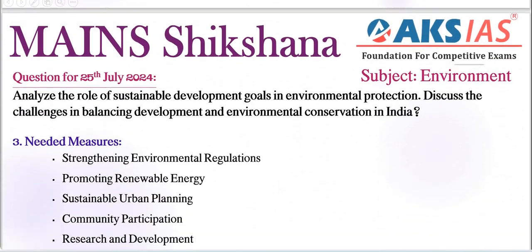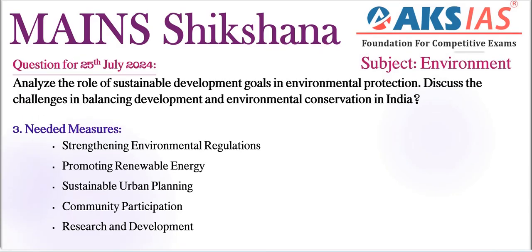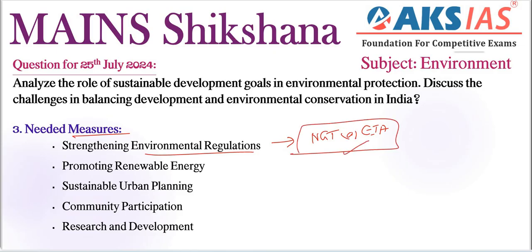So the next part is we need to give some solutions for the particular problems or issues, right? So the needed measures are very important here. Strengthening environmental regulations is the first important one. Enforce strict environmental regulations to ensure sustainable development practices. Here we can include NGT, the National Green Tribunal, or the environmental impact assessment, right? We need to include these types of acts or particular policies.